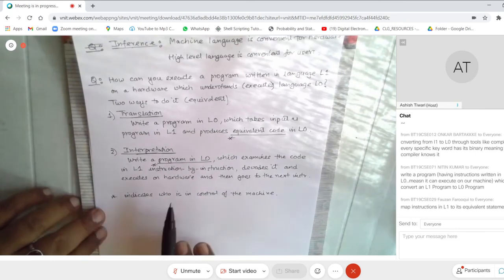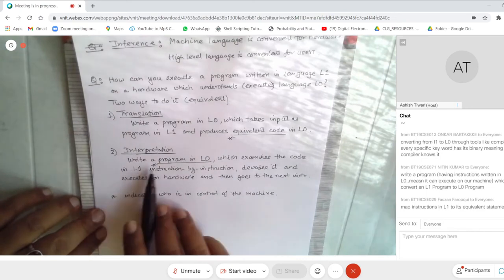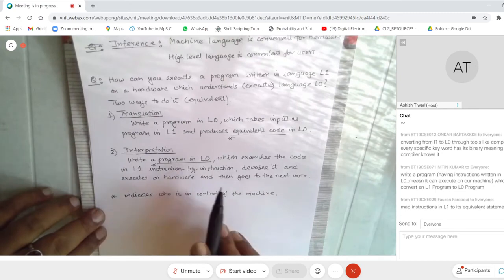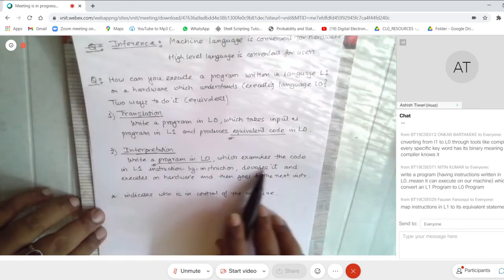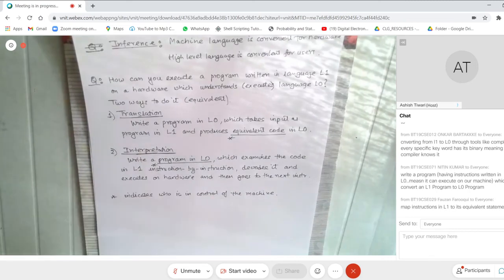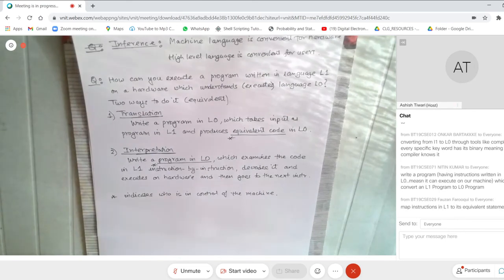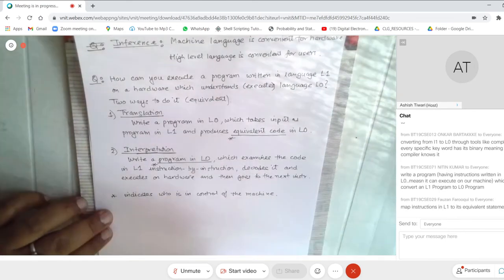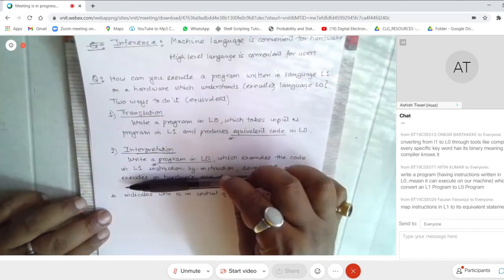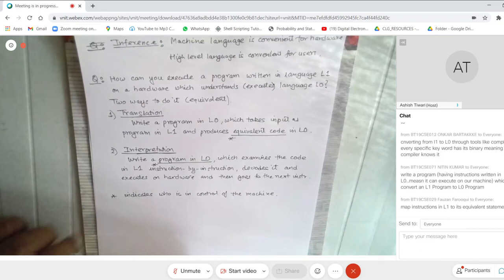And what is it doing? On the input side, it takes one instruction at a time in L1, interprets it to an instruction in L0, executes on the hardware, and goes to the next instruction. So this is how interpretation and translation differ. But again, this is just an implementation aspect. Logically speaking, both these techniques are similar.